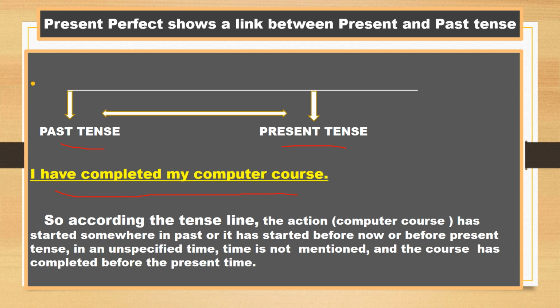When the computer course has started has not been mentioned, but this computer course gets completed, or gets over, before the present time. So this sentence, I have completed my computer course, is in present perfect tense. The action that has started in the past gets perfect before the present tense. So the sentence is in present perfect tense.